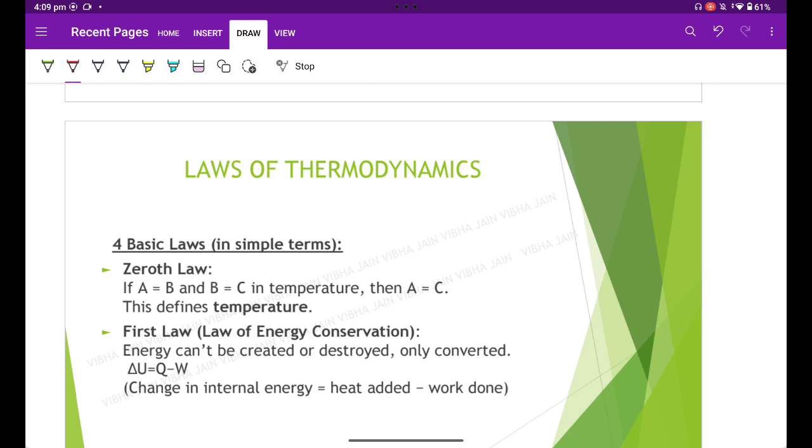This property makes it meaningful to use a thermometer as the third system and to define a temperature scale. Then we have the first law, that is the law of conservation of energy. The change in a system's internal energy is equal to the difference between heat added to the system from the surroundings and work done by the system or its surroundings. That is, delta U is equal to Q minus W.